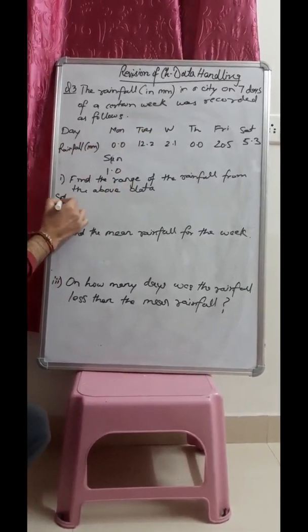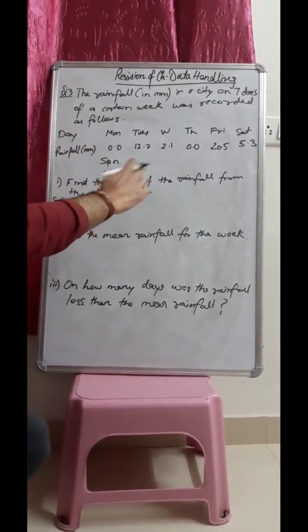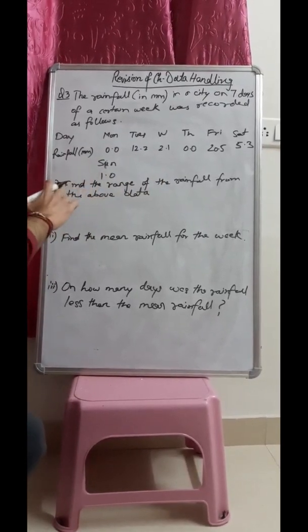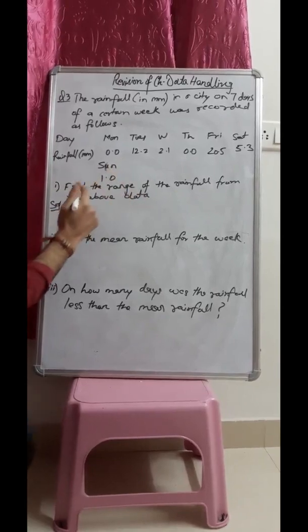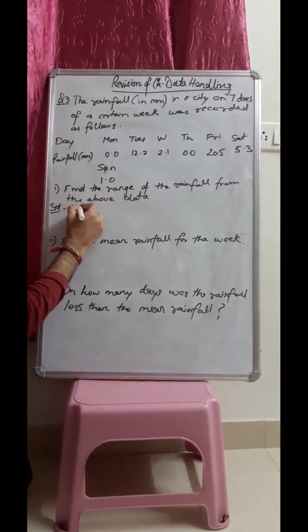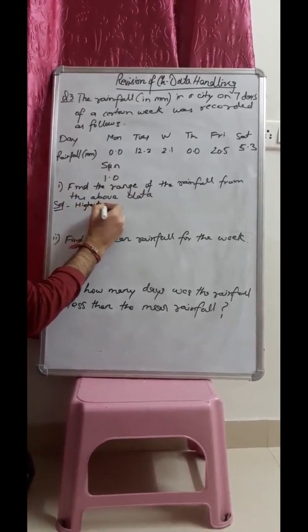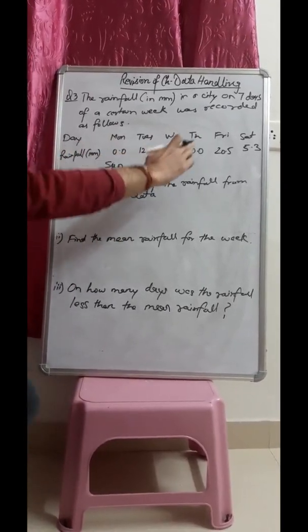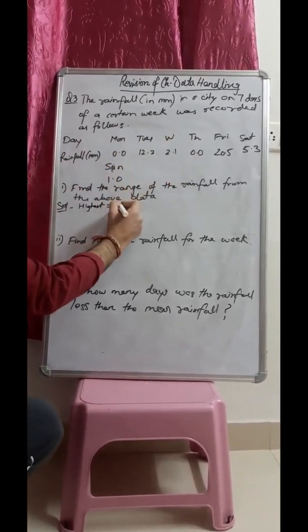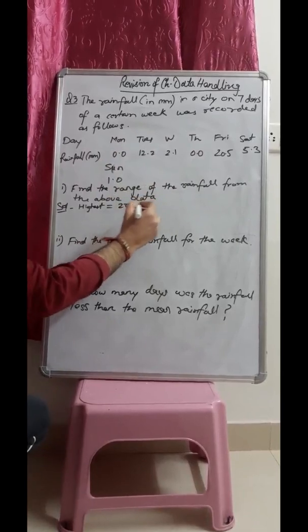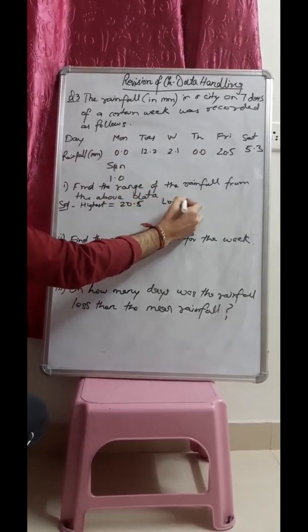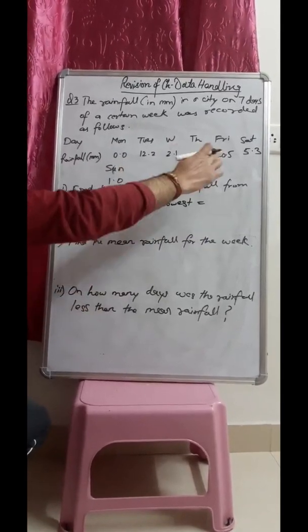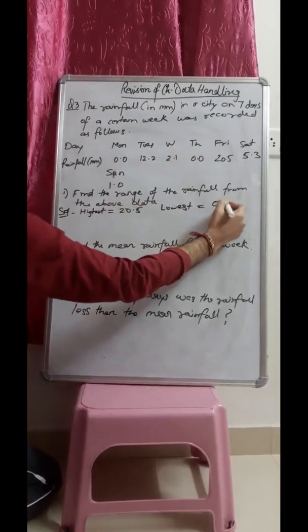So first part is, find the range of the rainfall from the above data. So we have to find out a range. For range, first we have to know what is the highest rainfall. Highest rainfall in these days is on Friday, that is 20.5, and the lowest is 0.0.